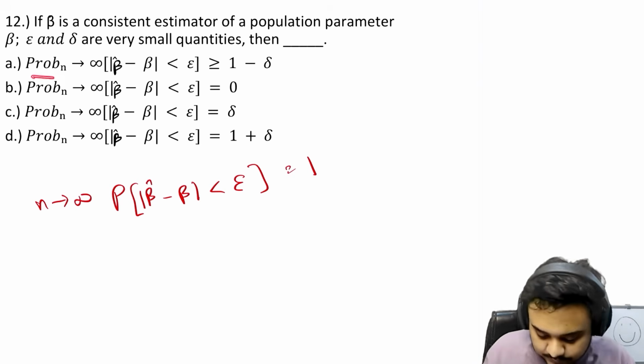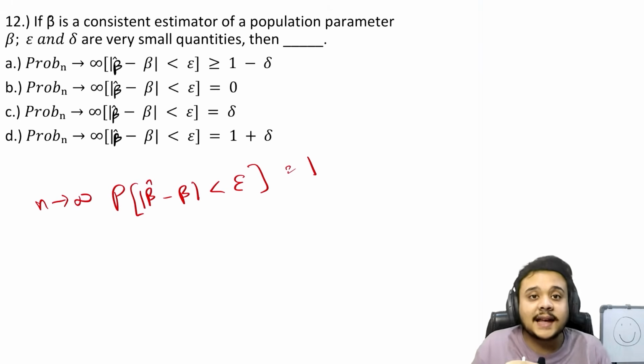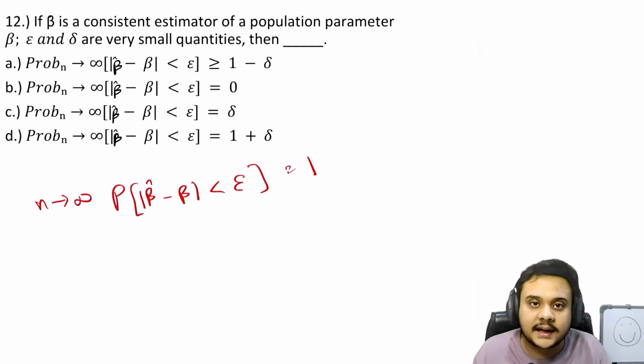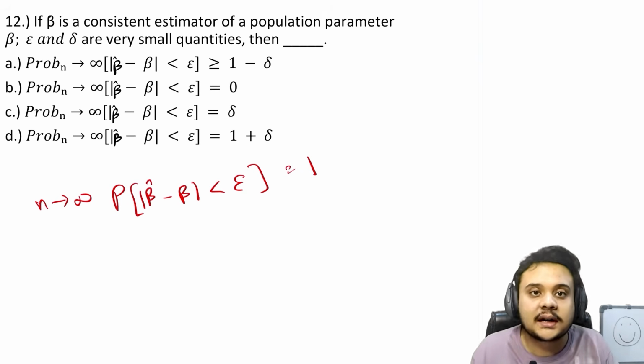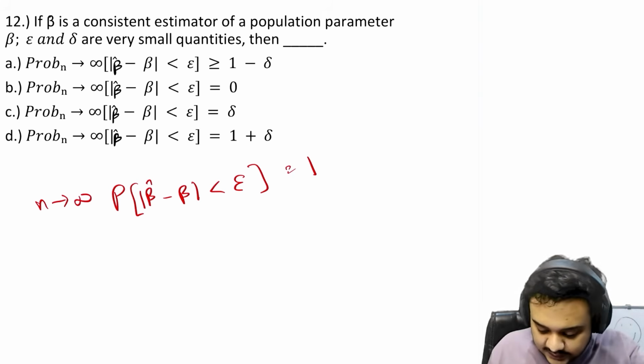The first one, that when n tends to infinity. Also, as n keeps on increasing, the value of epsilon is going to keep falling. So as n tends to infinity, epsilon is going to be infinitely small. It is a very small error term. Now let us look at the first option. This is the one that is right.